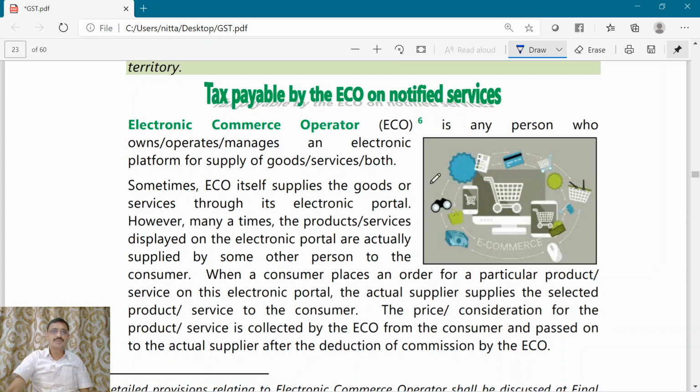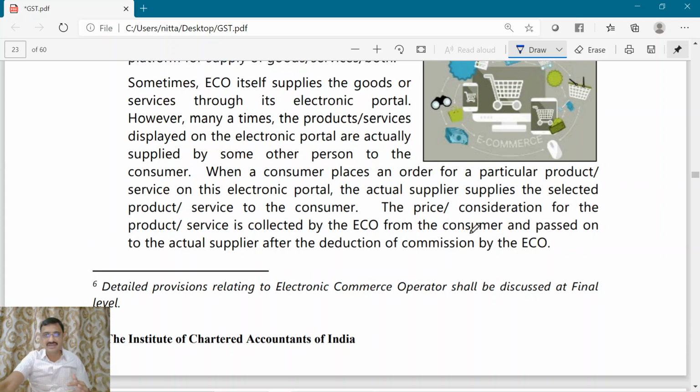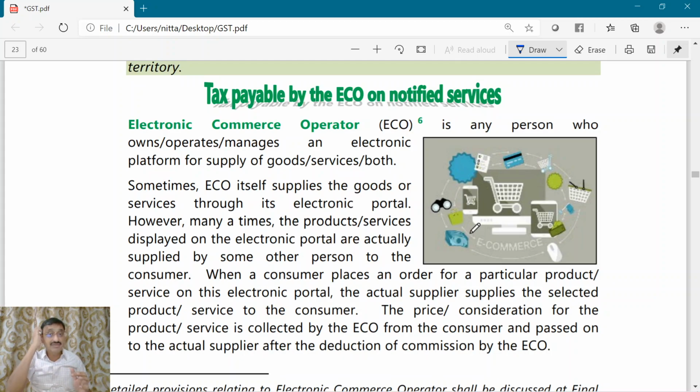Now the next topic is with regard to tax payable by e-commerce operators on notified services. Here, the detailed provisions relating to the e-commerce operator will be discussed at the final level. But since we have a reference to the e-commerce operator in section 9 of the CGST Act, we will have an overview of that. We will be doing this in our next class.